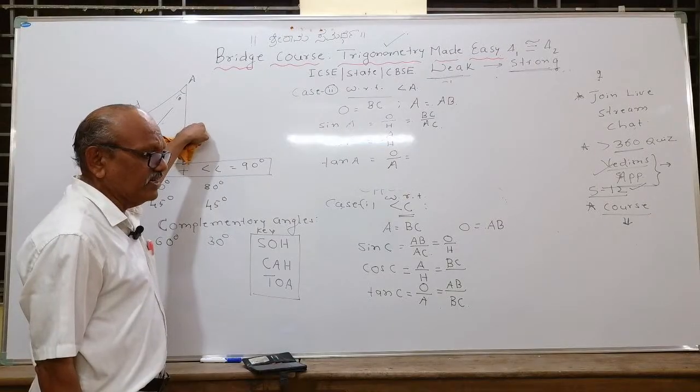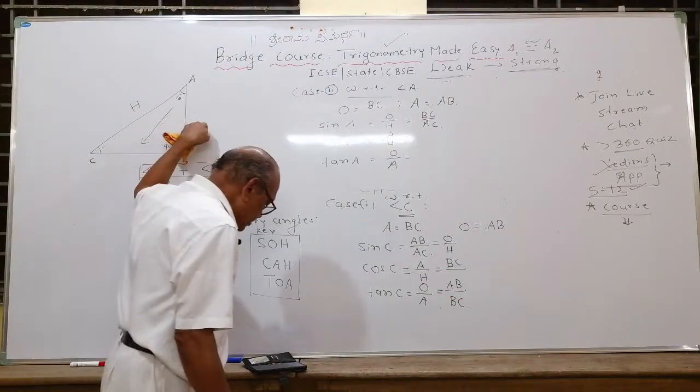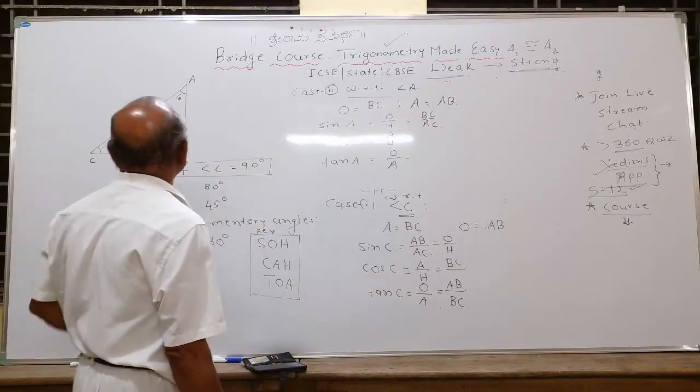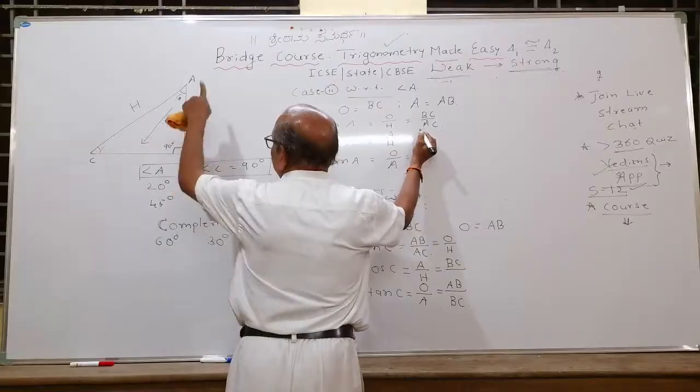Take 10-15 seconds. Try to answer. Cos A is AB upon AC. Cos A adjacent. Very good.